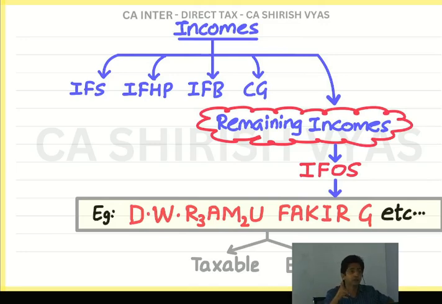It's like in a partnership firm also, what happens? Partners get salary, but their salary is also not income from salary, because partners are not employees. Partners are the owners. Why do you call them partner? Part owner. Partner is a part owner.